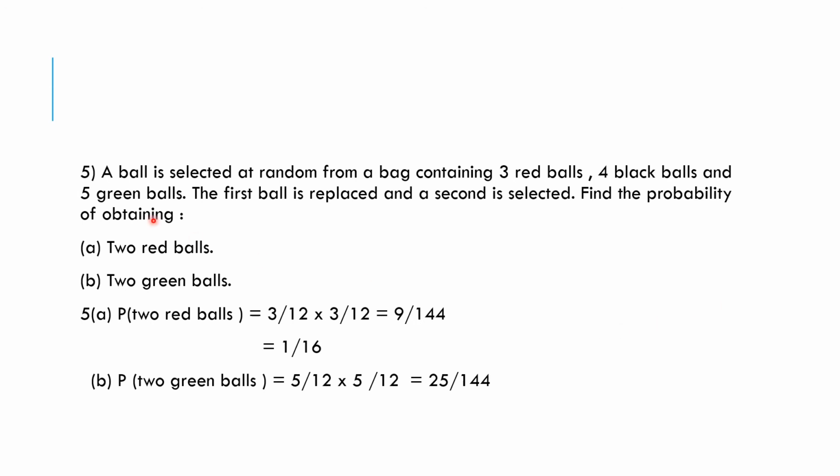Let's have a look at another question. A ball is selected at random from a bag containing 3 red balls, 4 black balls and 5 green balls. The first ball is replaced and a second is selected. Find the probability of obtaining A, 2 red balls, B, 2 green balls. So the probability of obtaining 2 red balls is 3 over 12 into 3 over 12, that is 9 over 144, that is 1 over 16. And the probability of 2 green balls is equal to 5 over 12 into 5 over 12, that is 25 over 144, our answer.